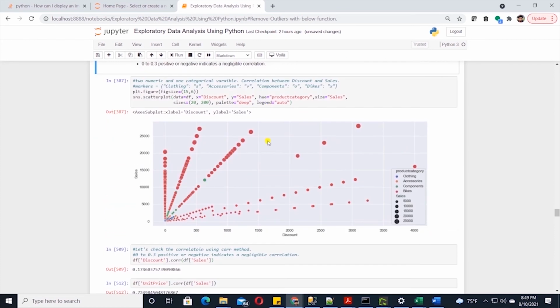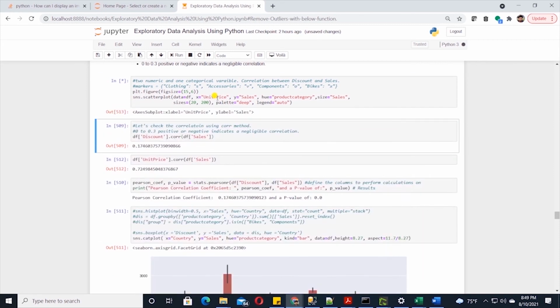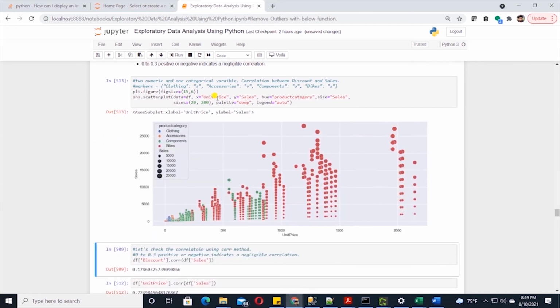Let me update the scatter plot and supply the unit price to visualize the correlation between these two. As our price is going up, so is our sales, which makes sense. As the price goes up, our sales amount is higher, and this suggests a higher correlation between sales and unit price. I will skip over the country's univariate analysis.